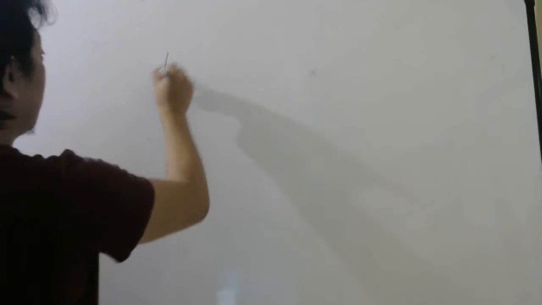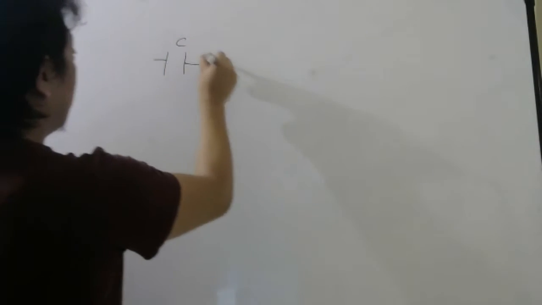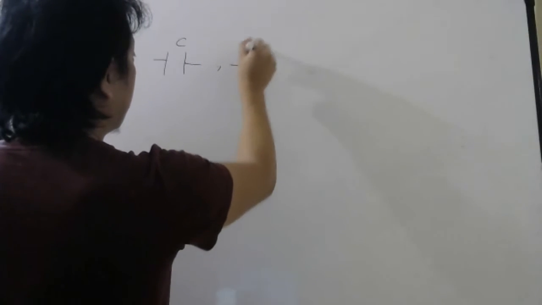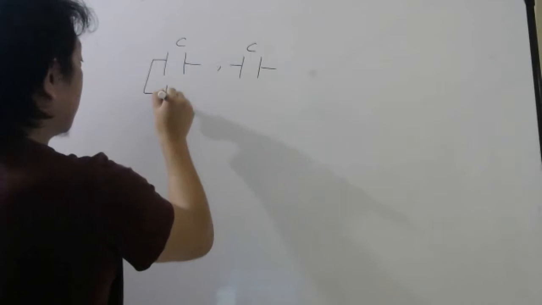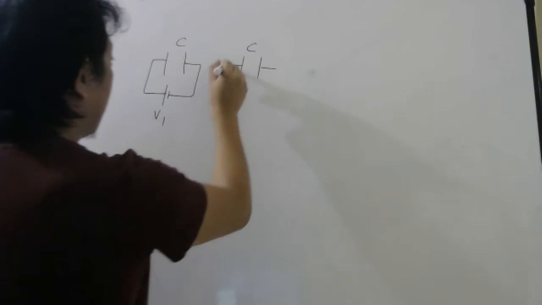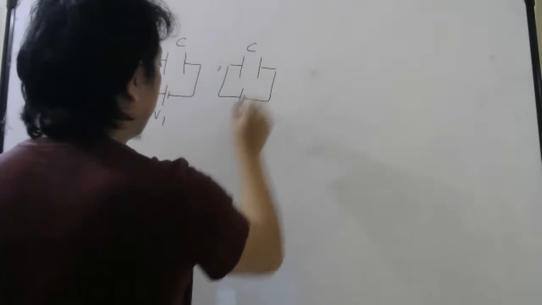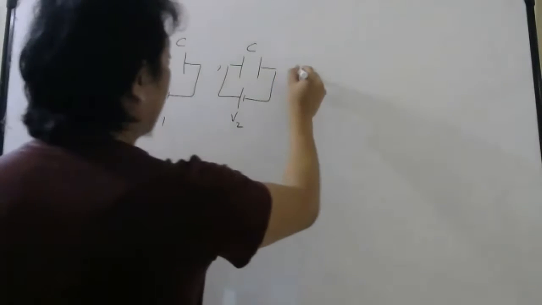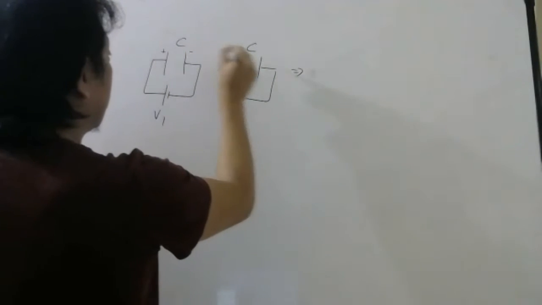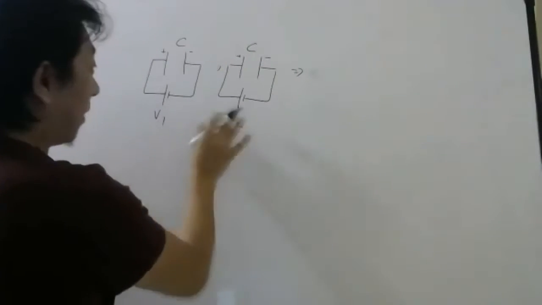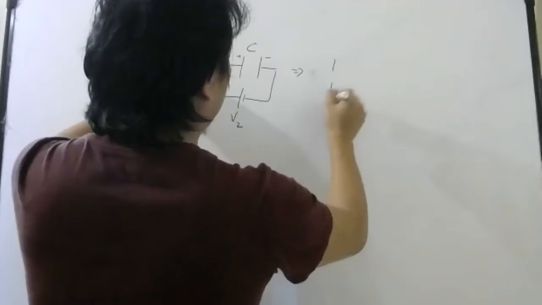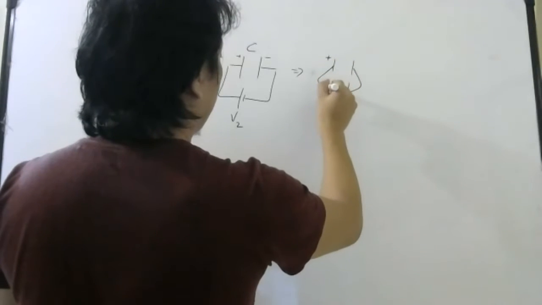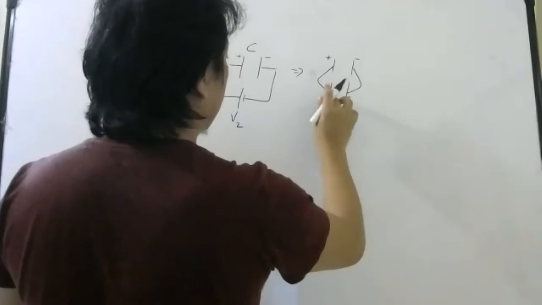Look here. They both have same capacitance. But initially, this was charged with voltage V1 and this was charged with voltage V2. So this is the initial system. Then what they have done, they have removed the battery and connected the two capacitors like this, plus with plus, minus with minus.